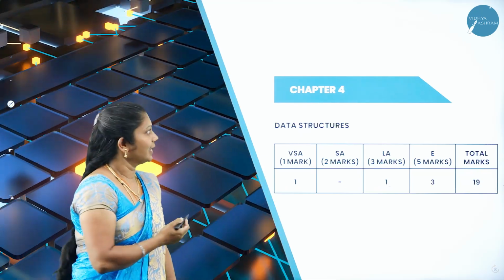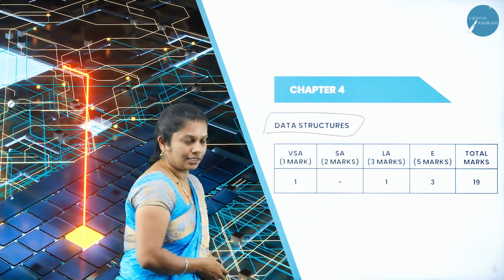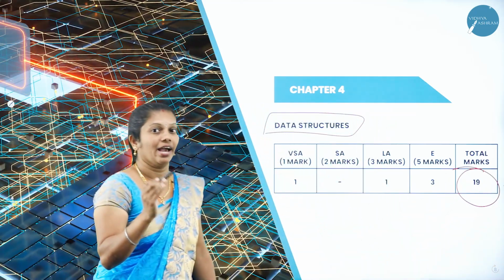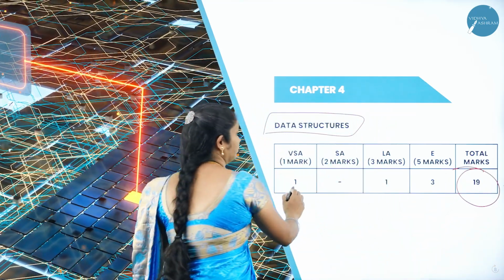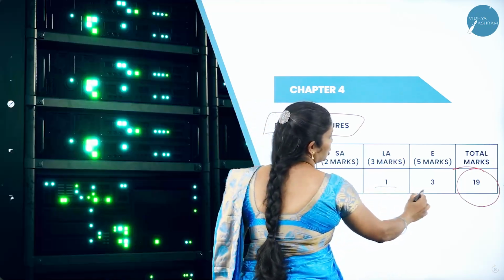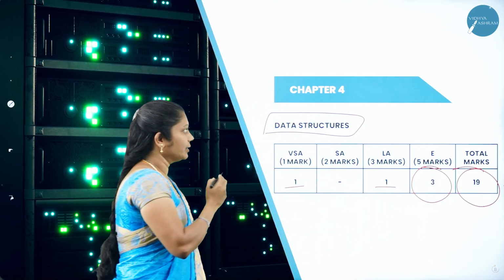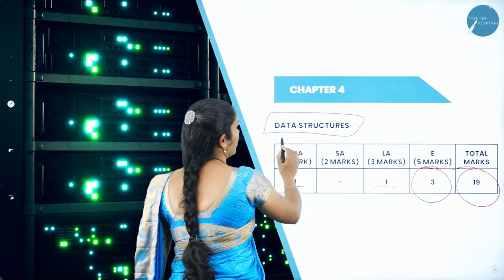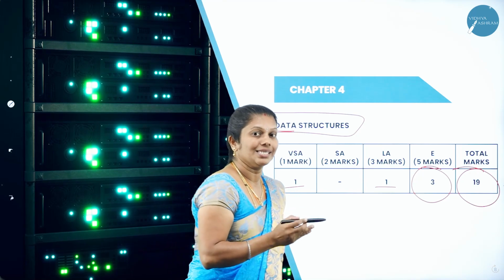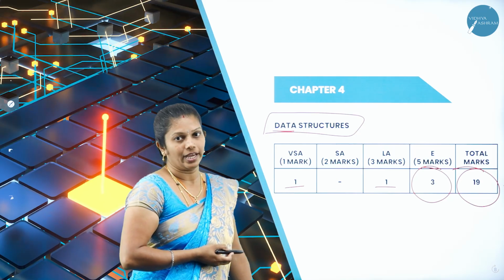The fourth chapter is data structure. The total weightage of this chapter is 19 marks. This chapter has the highest weightage. Whereas in this chapter, in part A, 1 question they will ask, in part C, 1 question, as well as in part D, they will ask 3 questions. In this chapter, you will come to know what is meant by data, what is meant by data structure, what is meant by arrays, stack, queue, how exactly it is working. Regarding that, you will come to know.